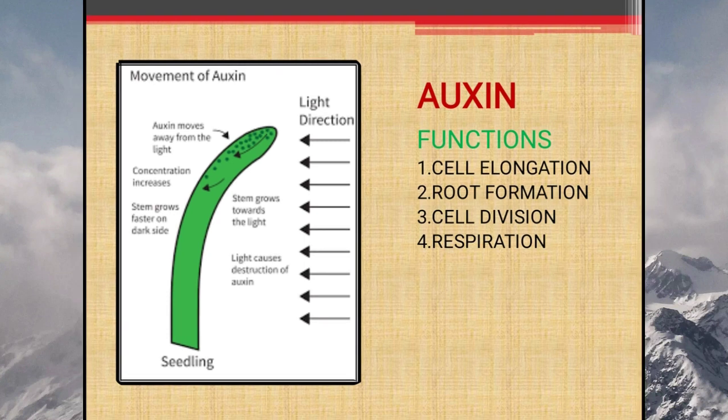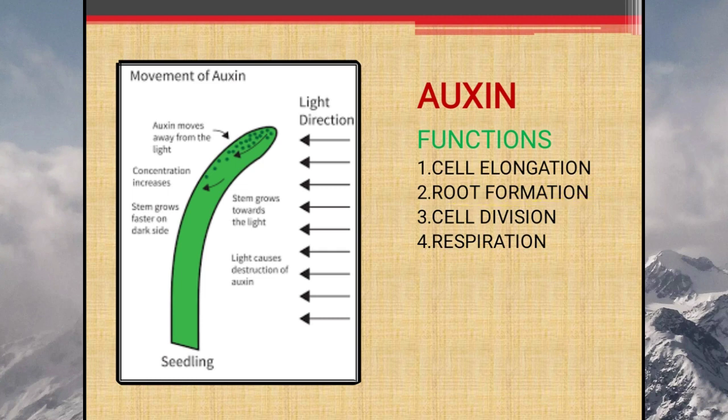So in this diagram you can see the direction of light. Auxins move away from light. So in the shaded portion you can see more auxin. That region will grow or elongate more. So in this way auxin helps in stem elongation and the stem grows towards light. So first important function of auxin is cell elongation. Next is root formation. It also helps in cell division and respiration.